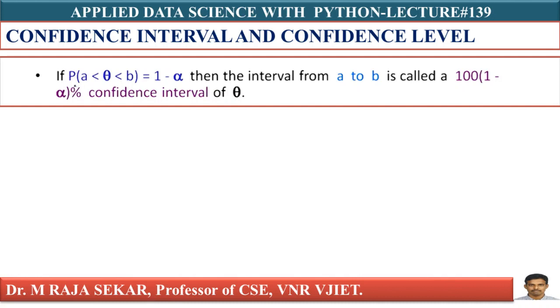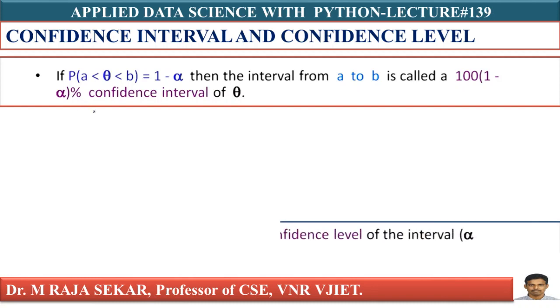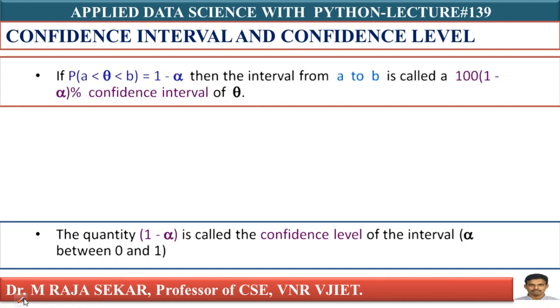Here, in this case, if P of A less than theta less than B equal to 1 minus alpha, then the interval from A to B is called 100 into 1 minus alpha percent confidence interval of theta. What does it mean? Usually, these are the values for alpha.